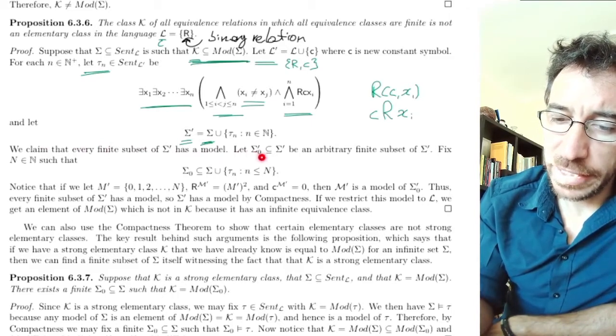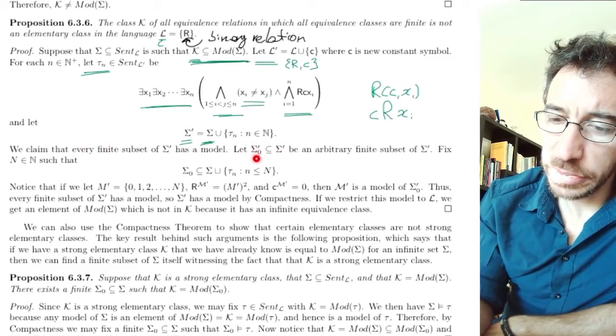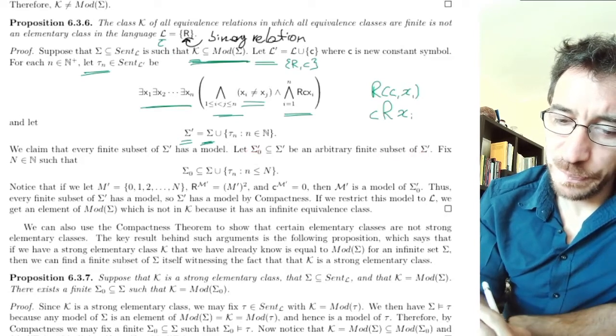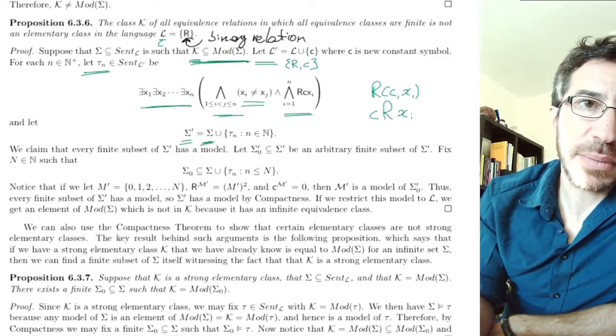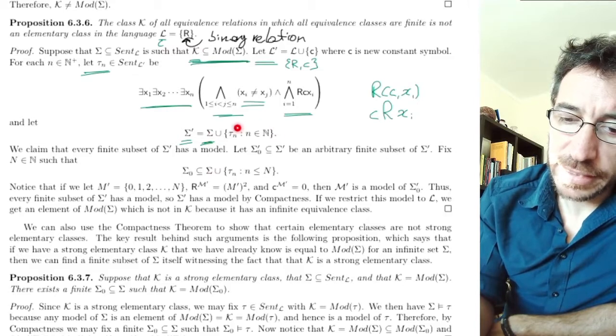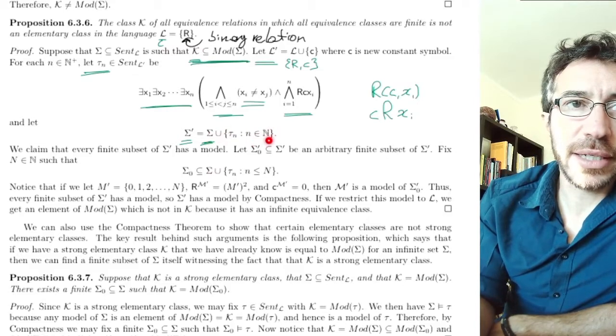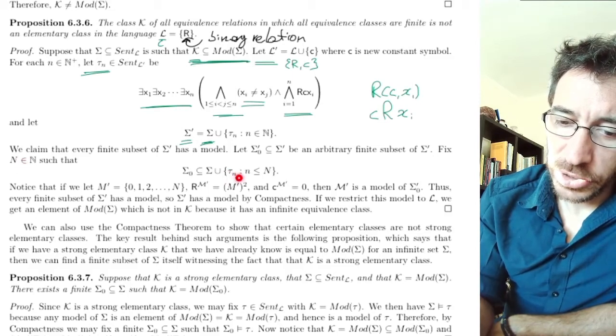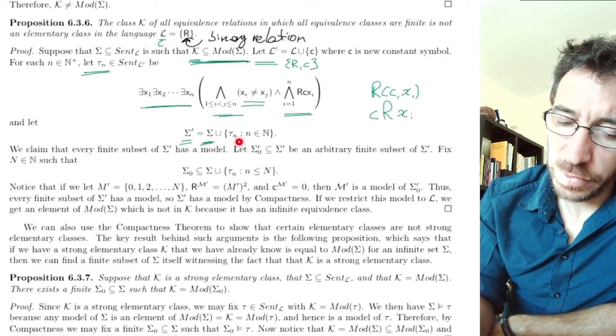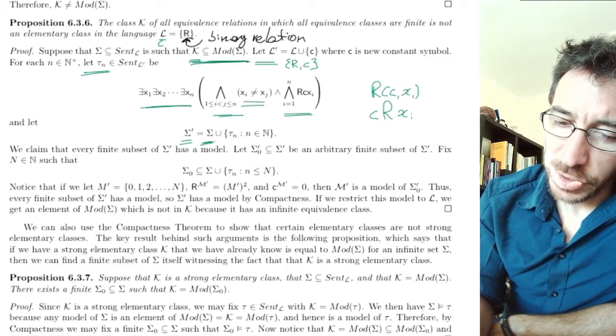So consider a finite subset of sigma prime, that's kind of what you expect. A finite subset must be a subset of sigma together with a finite subset of these tau n. So fix an n such that you're a subset of these. Okay, so that makes sense because it's finite, so there is a bigger n.